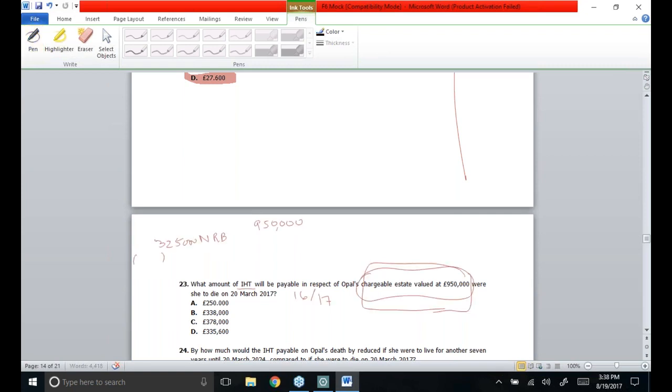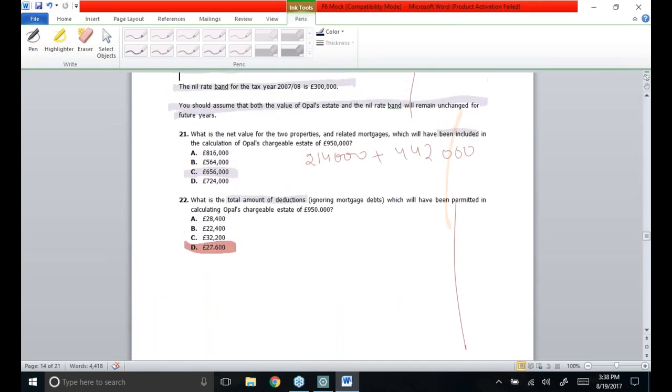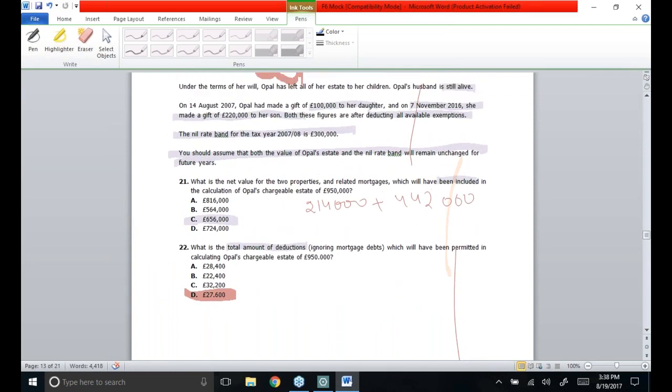For that purpose, I'll see the passage again, how many gifts were given in her lifetime. On 14th August 2007, she made a gift of 1 lakh to her daughter, and then 220,000 was made to her son.